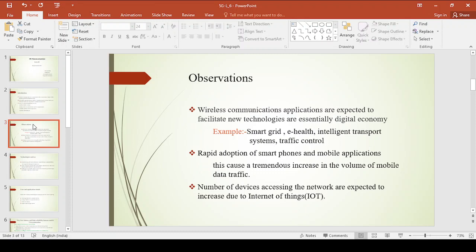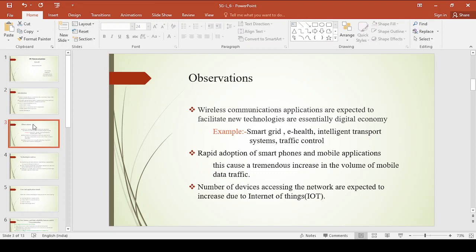For example, you may have smart grid, e-health, intelligent transport system, traffic control, etc. This digital economy which we are almost doing now, but in future we may expect things to go beyond human authentication, right?